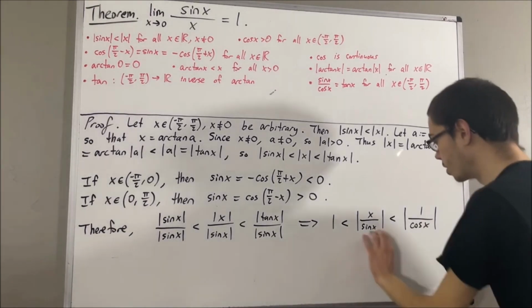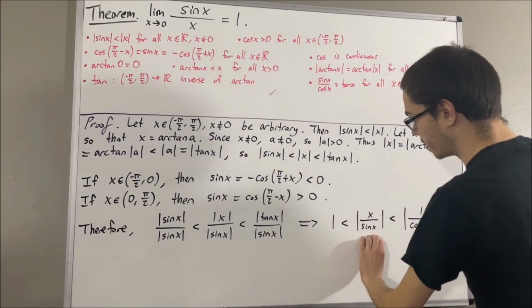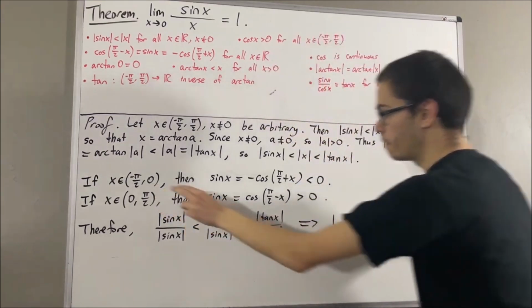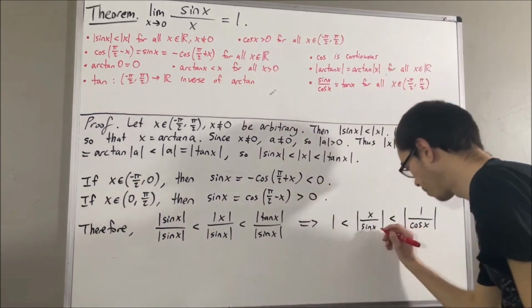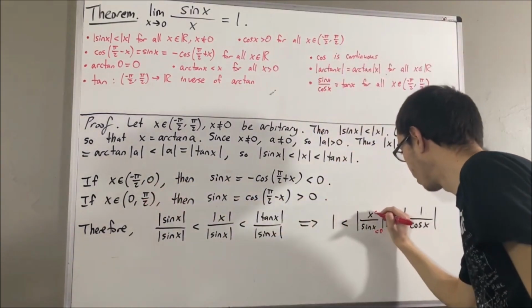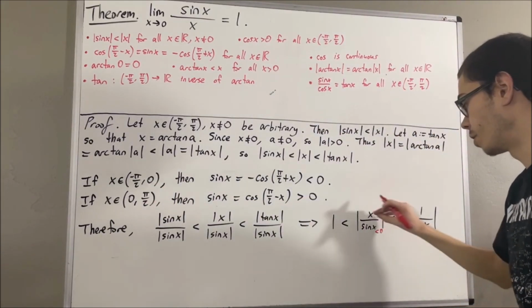Now the claim is, we don't need these absolute values. To see why we don't need the absolute values here, well, if we consider the two cases of what x could be, if x is between negative pi over 2 and 0, then sine x is less than 0. But also x is less than 0, so we're doing a negative divided by a negative, which is positive. So we don't need the absolute values.